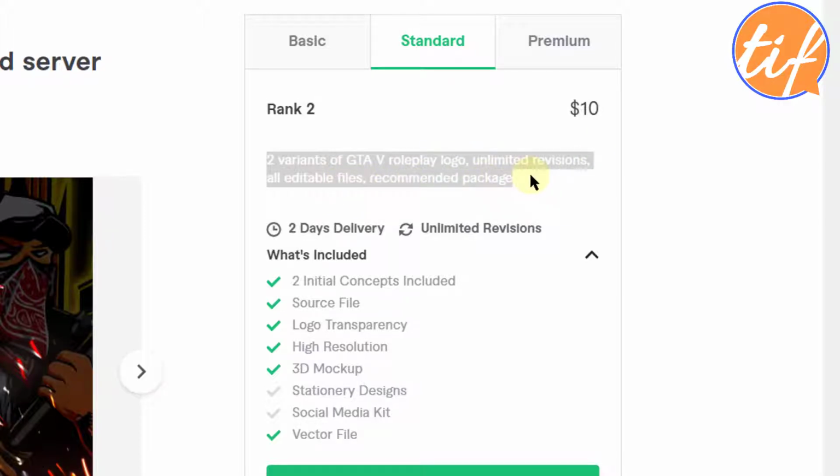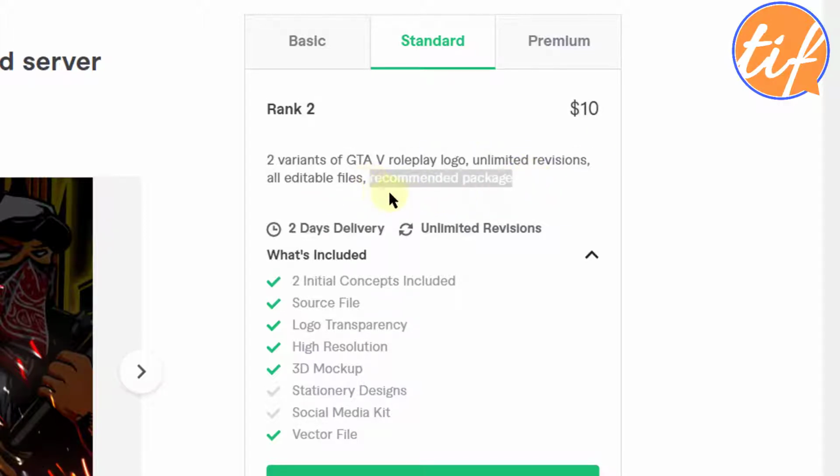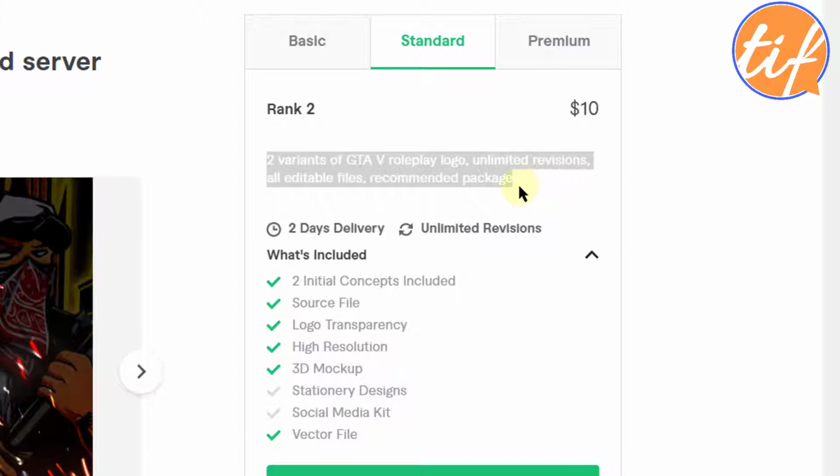All right, now this is a good thing to add, recommended package, because he himself as a seller is helping the buyer to make a choice. Okay, so that way it is good, recommended package, even though it's recommended by the seller itself, but still it works. Now understand that he's giving you the same logo but 2 variants of it. Okay, it's not 2 different logos. So this makes sense. Many people sell 2 logos for $10, which I don't think is a good way.